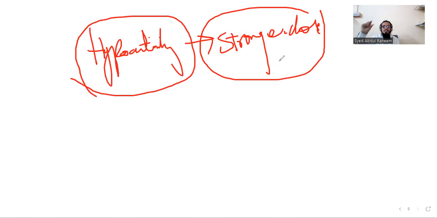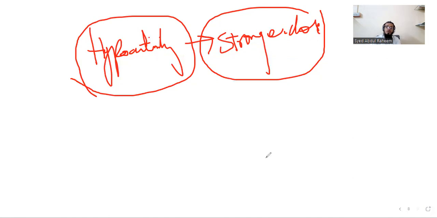How to administer the stronger dose? A stronger dose we have to take directly on the tongue. Well, this is the remedy. So I make a remedy. It may be D4, D5, or D6. So how to take? You have to administer that remedy on the tongue.